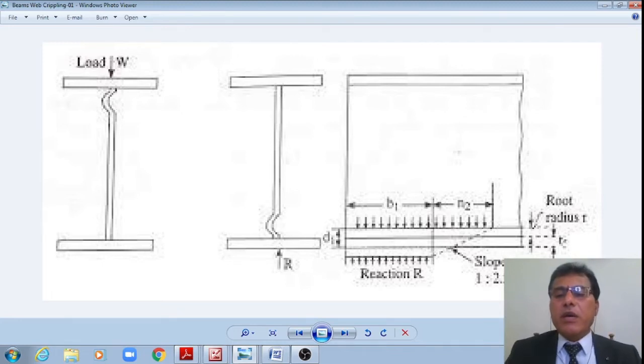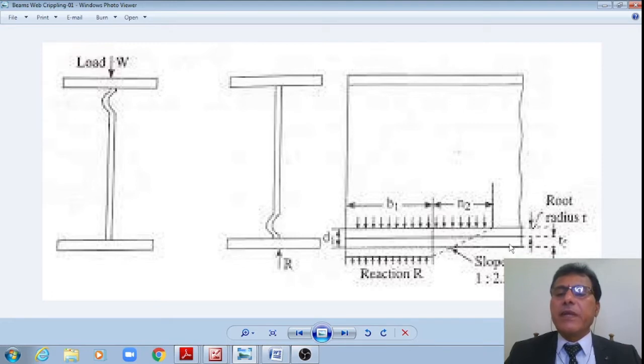However, this load dispersion is at a rate of 1:2.5 as per the code specification. Now I'm showing that at the support, B1 is the width of this base plate over which the load is transferred, right? And now this is N2. N2 is at a dispersion of 1:2.5 up to the end of the root radius.